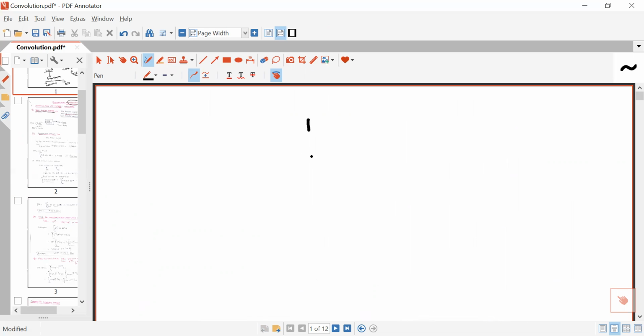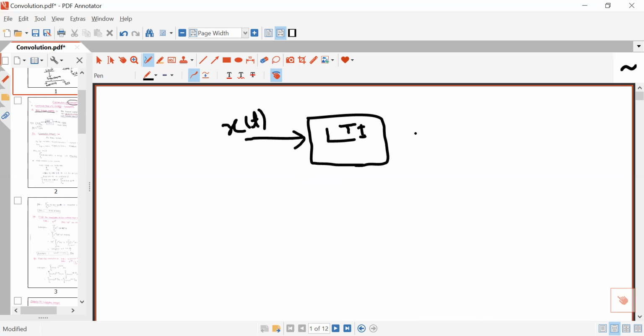Suppose this is an LTI system, which has both characteristics: it is linear as well as time invariant. If excitation of this system is x(t), and corresponding to this excitation its response is y(t), then what is the meaning of unit impulse response?